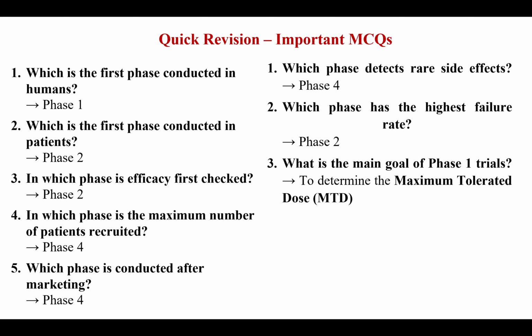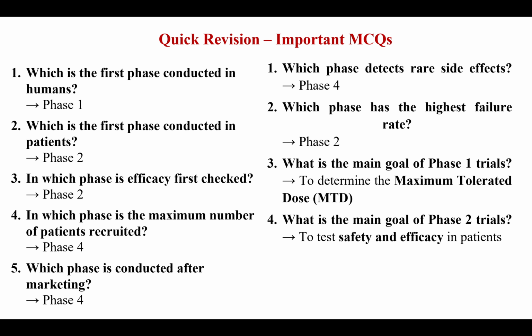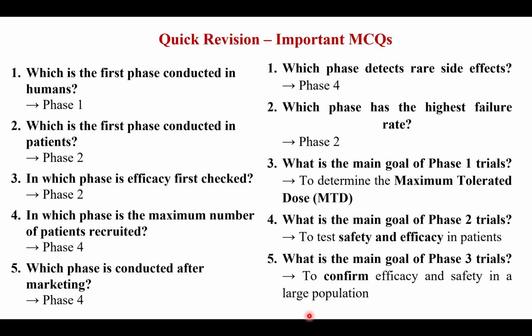What is the main goal of a phase 1 trial? To determine the maximum tolerated dose, MTD. What is the main goal of a phase 2 trial? To test the safety and efficacy in patients. What is the main goal of a phase 3 trial? To confirm the efficacy and safety in large populations.